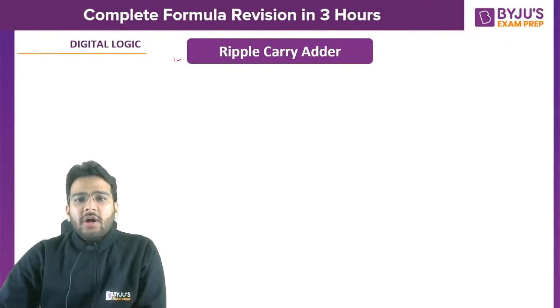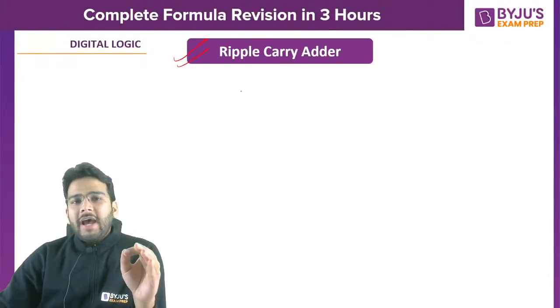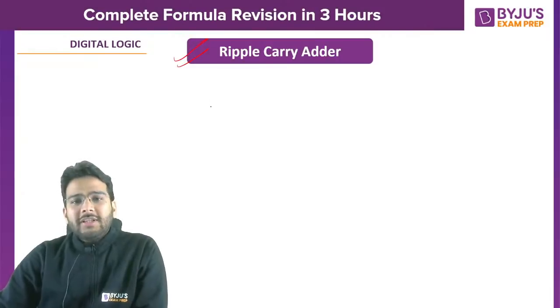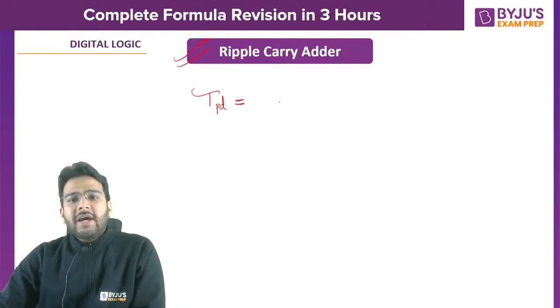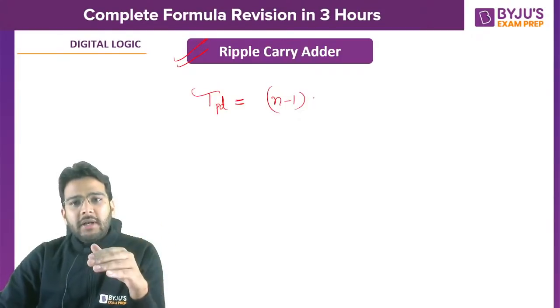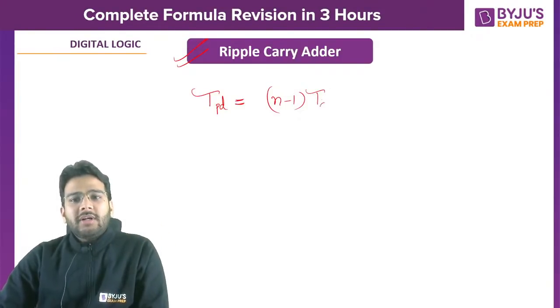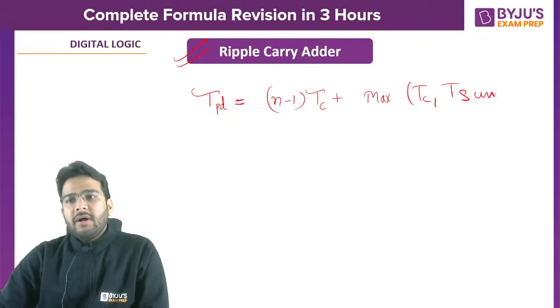Right. Now let's talk about ripple carry adder. So in ripple carry adder, the most important thing is the total propagation delay. There is a direct formula for that. If you are adding two n-bit numbers, it is n minus 1 tc plus maximum of tc comma tsum.